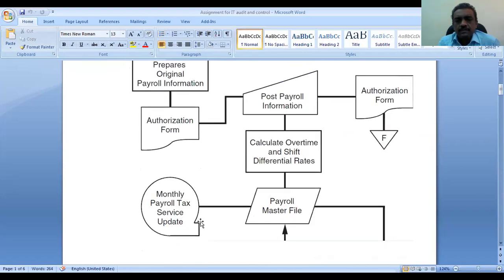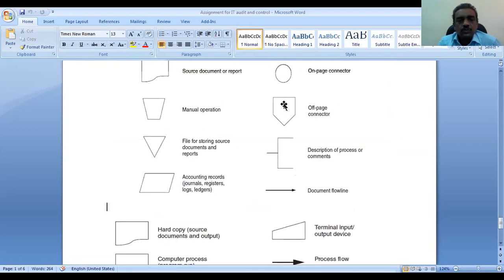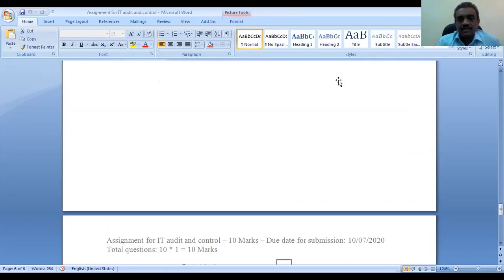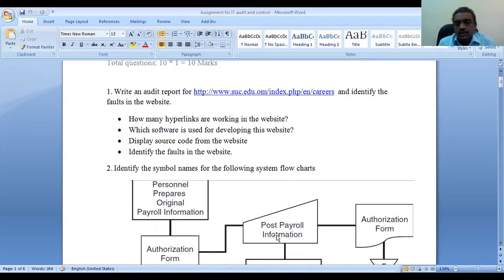What is this symbol? Post payroll information. What is the name of the symbol? Input output device, terminal input or output device. So this symbol is for terminal input. Payroll, what is this? Payroll information. Then this is a hard copy.